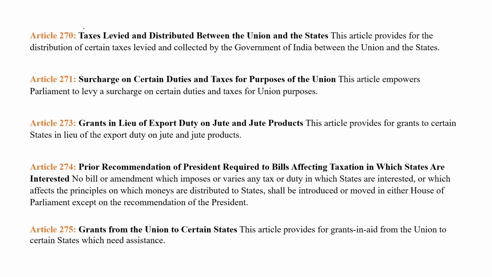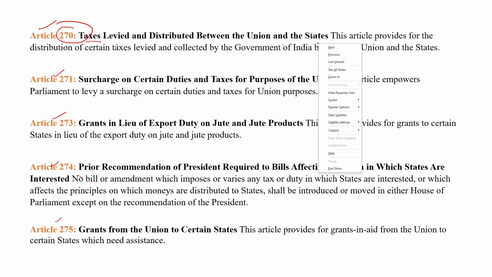Clear? 270. Here we have to discuss 5 articles: Article 270, Article 271, Article 273, Article 274 and Article 275. What is Article 270? Article 270 explains that taxes are levied and distributed between the union and state.